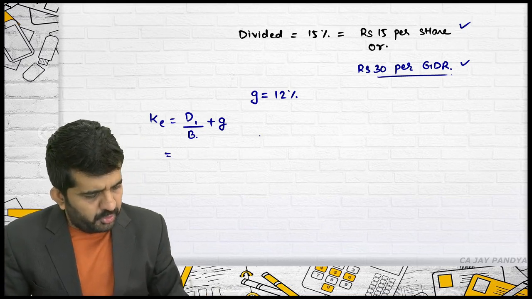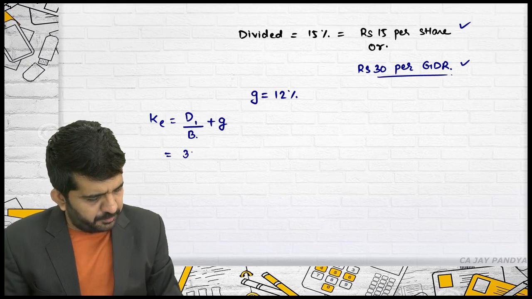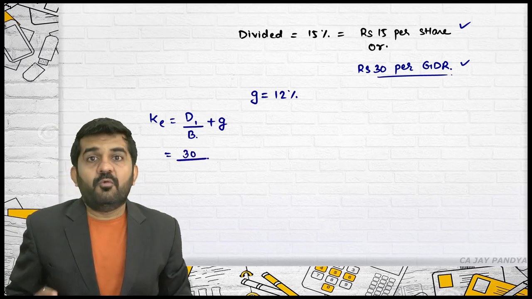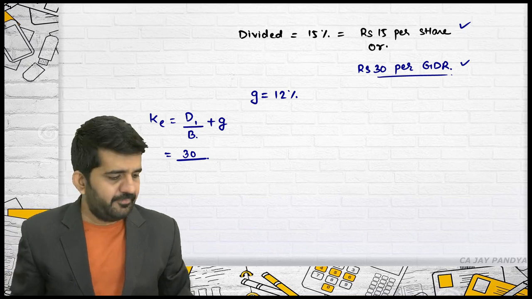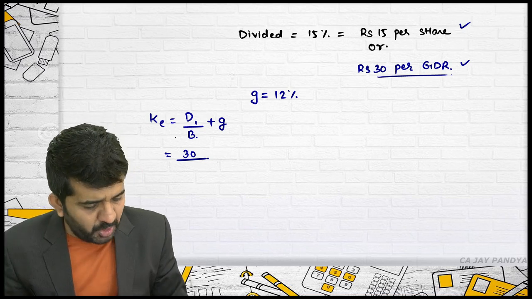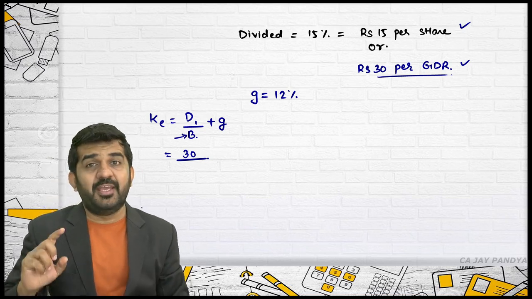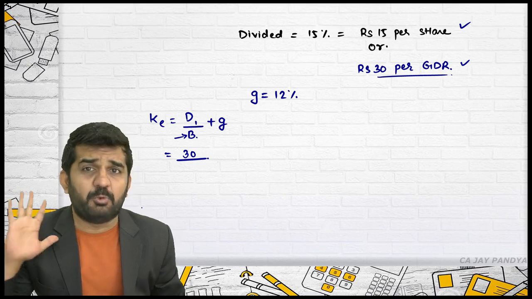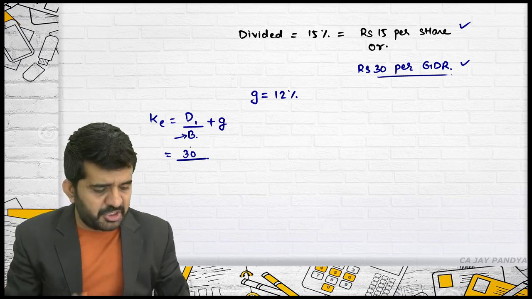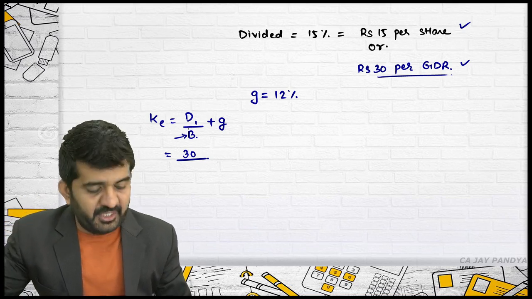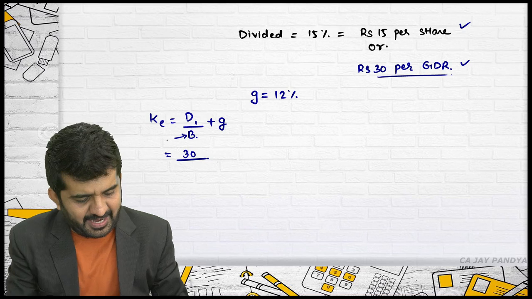So D1, I know, is 30 rupees. Start it. 1 GDR will give me how many rupees? What will be my borrowings? I want a net of everything. Discount, expenses, everything should be deducted. My question is, see, not what will be my loan amount. My point is how much will be in my hand.